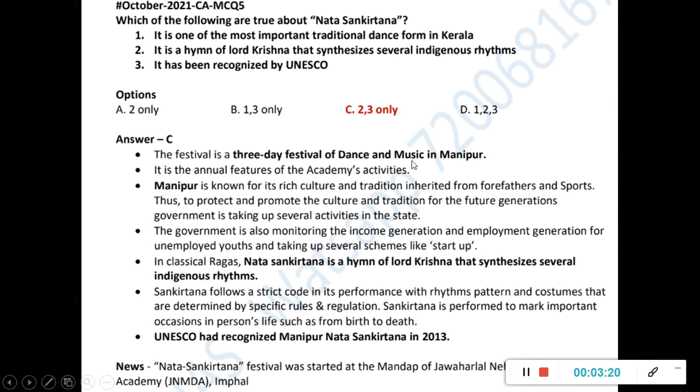So again, you need the basics of all the UNESCO recognized dance forms and anything which UNESCO recognized. Whether it's a biosphere reserve or a dance form or any intangible thing, you have to know the list. Complete list you have to know. Vysh students will get a table format revision chart for all that, so you can easily learn it by heart just before the prelims. And here it's not Kerala, it is Manipur. So 1 you can eliminate. So 2 is automatically correct, and 3 is a fact you had to know, that it is recognized by UNESCO. So for UNESCO, all the dance forms and all the cultural things, you have to learn the list by heart.